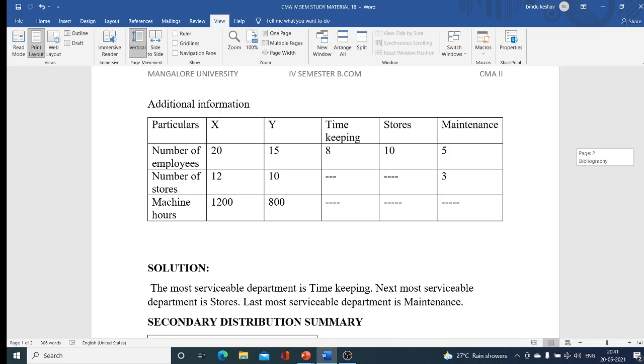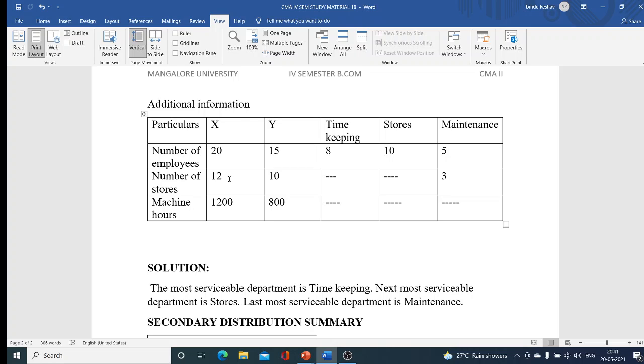Now we can see that the timekeeping department provides services to all the departments. How can we make out that? We have the number of employees. Employees are there in all the departments, X department, Y department, timekeeping department, stores department and maintenance department. So the timekeeping department is the most serviceable department here because for the timekeeping department, the basis of apportionment is number of employees and employees are there in all the departments.